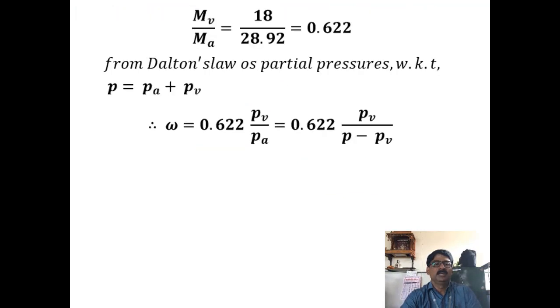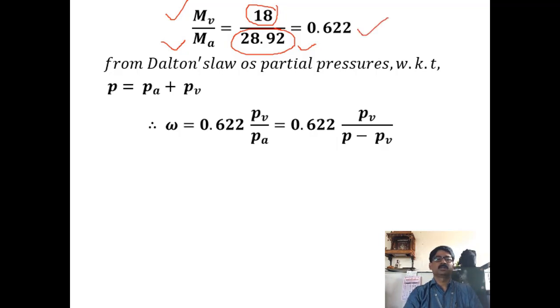Now Mv is the molecular weight of the vapor, and Ma is the molecular weight of air. Vapor is H2O, H2 is 2, O is 16, so it is 18. And air, if you calculate by proportion of nitrogen and oxygen, you will get 28.92. Sometimes we approximate it or round it off to 29, and this ratio will be 0.622.